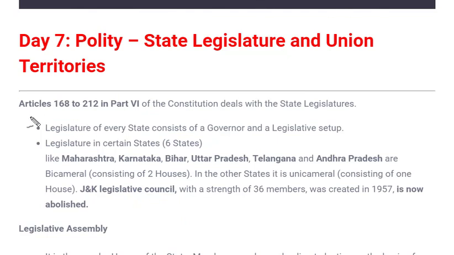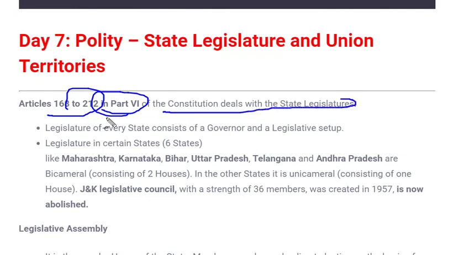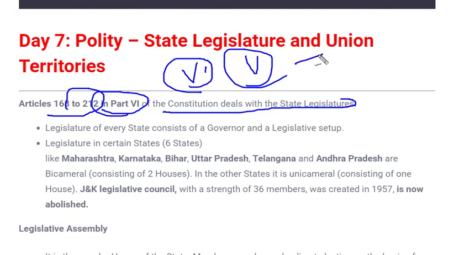Articles 168 to 212 in Part 6 of the Constitution deal with state legislature. As we know, our Constitution is divided into several parts. Part 5 deals with the union executive and union legislature, and Part 6 deals with the state executive and state legislature. So we can say that Part 5 of the Constitution deals with the central government, whereas Part 6 deals with the state government.